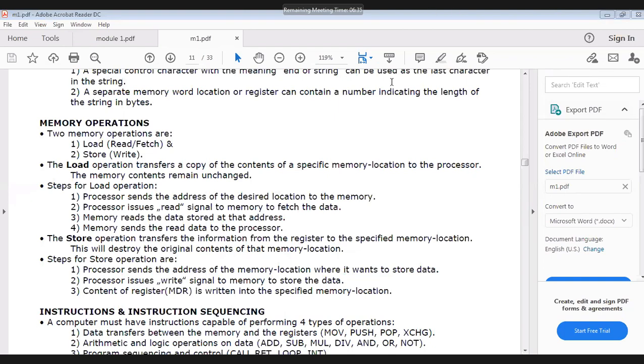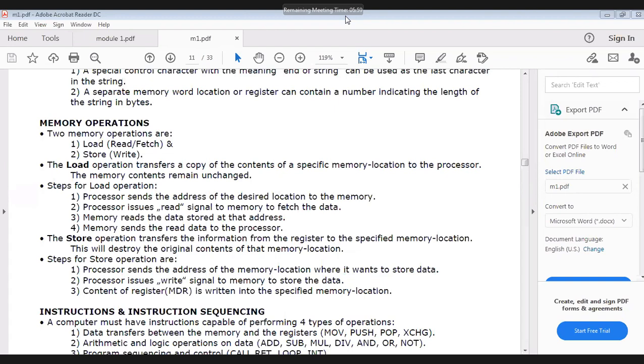It writes the value. How can we write the value? Suppose I have the value 10. How do I store it in memory location 1000? 10 should be stored at the address 1000. How can I do it? Tell me. The processor sends the address of the memory location where you want to store the data. I told you last class only, no? Then the processor issues the write signal. Whatever is in the MDR will be stored in the memory.